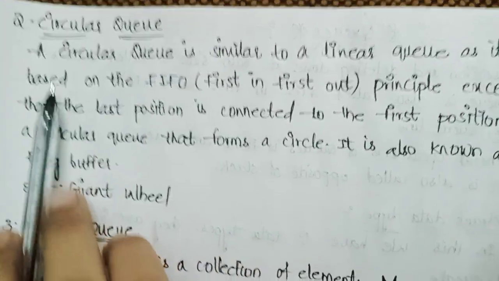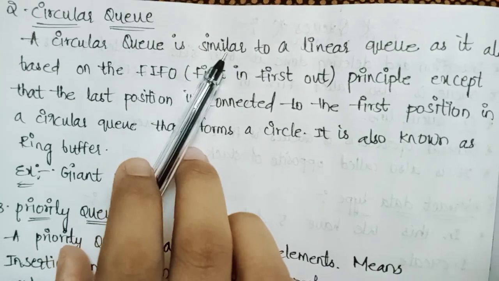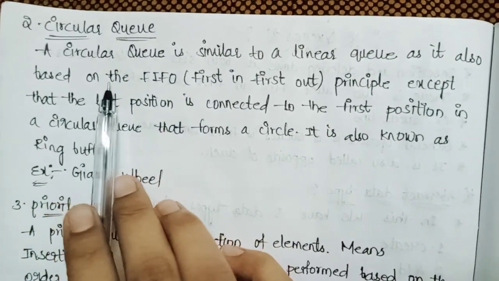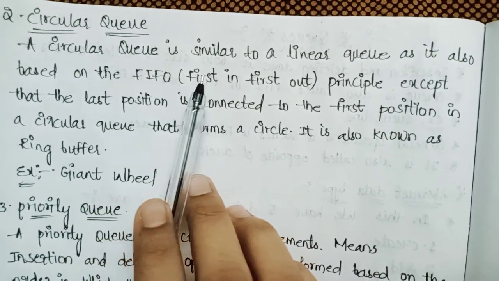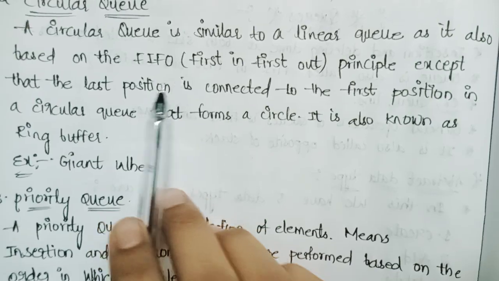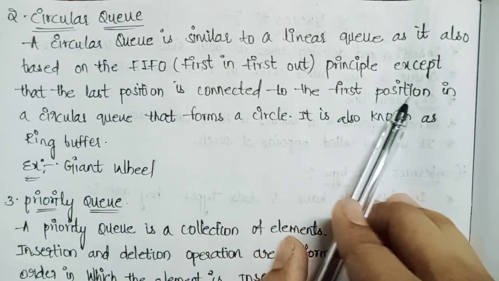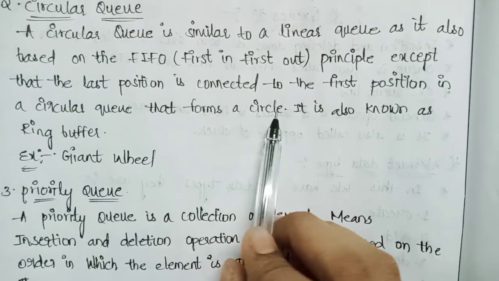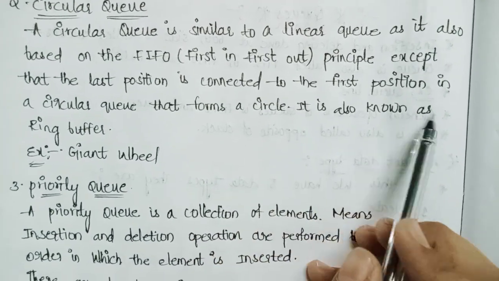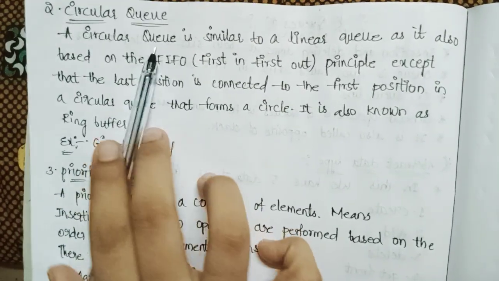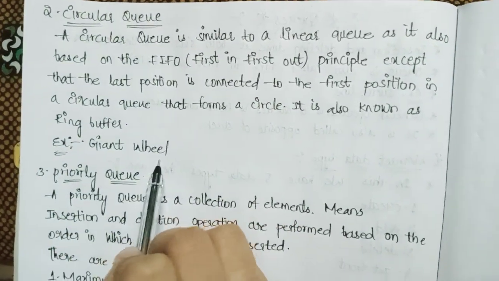Coming to circular queue. A circular queue is similar to the linear queue as it is also based on the FIFO principle. FIFO is nothing but first in first out, except that the last position is connected to the first position in the circular queue, which forms a circle. It is also known as ring buffer. The general example for circular queue is a joint wheel.